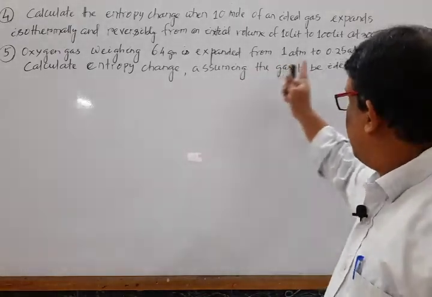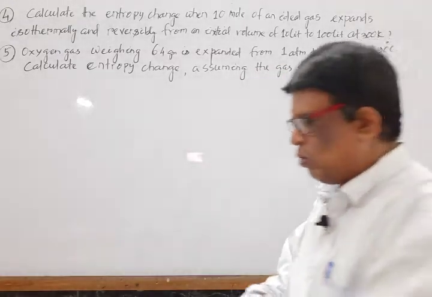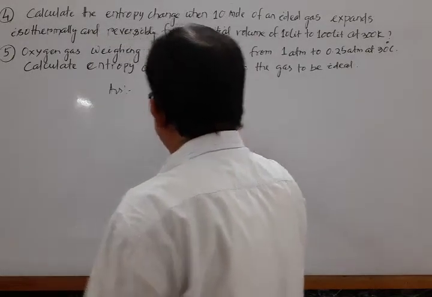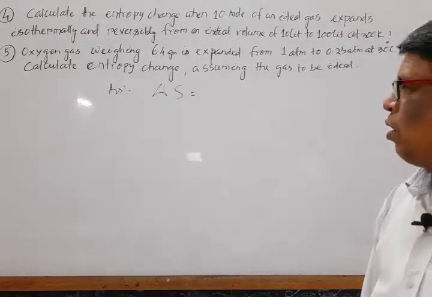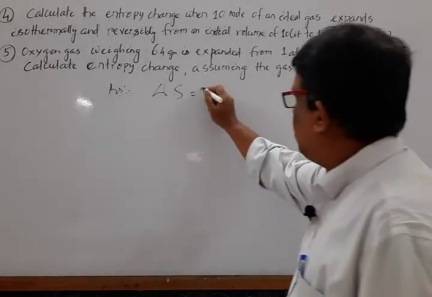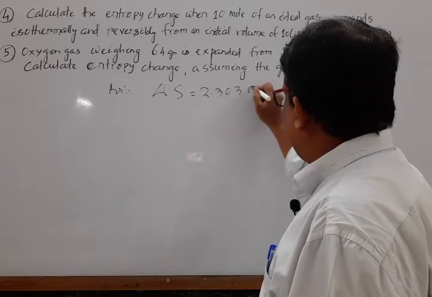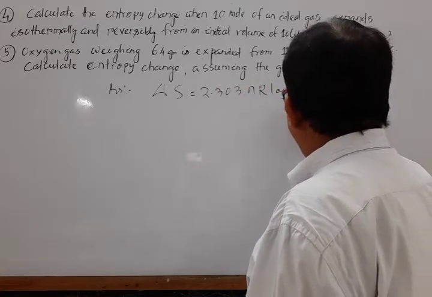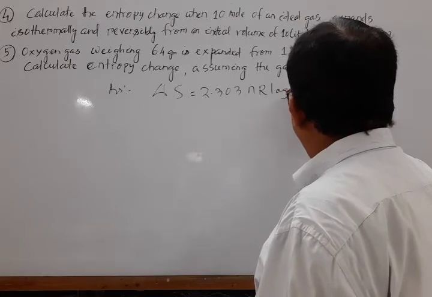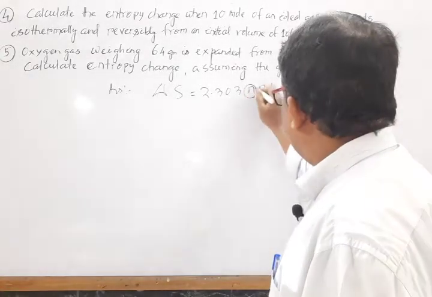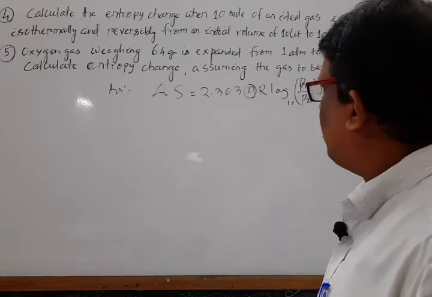Here pressure is involved. One formula for calculating entropy change is del S equals 2.303 nR log base 10 of P1 by P2. If volume, then V2 by V1. If pressure, then P1 by P2. Here n is the number of moles. We have to calculate the number of moles.